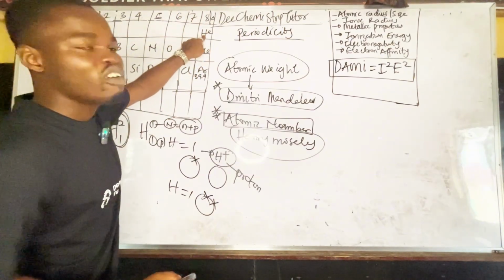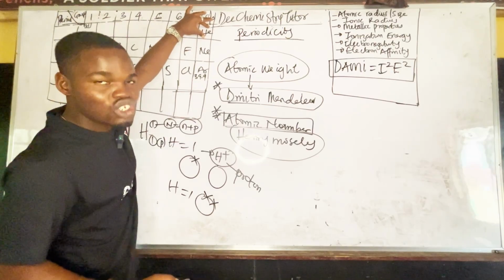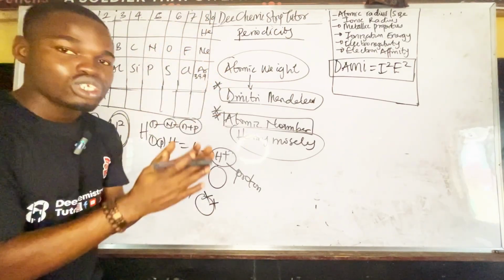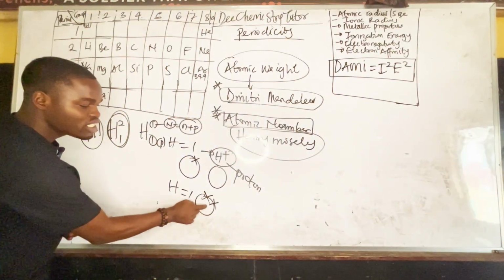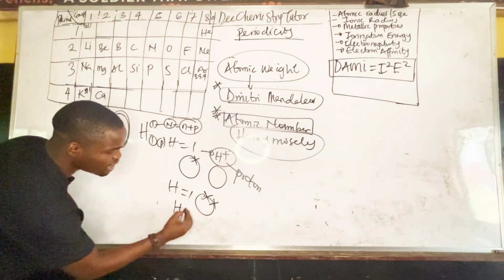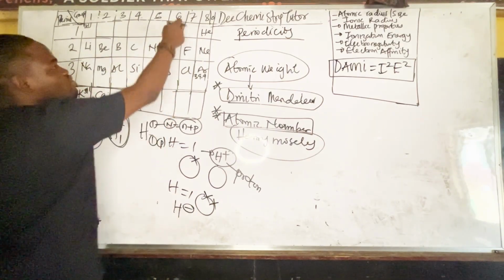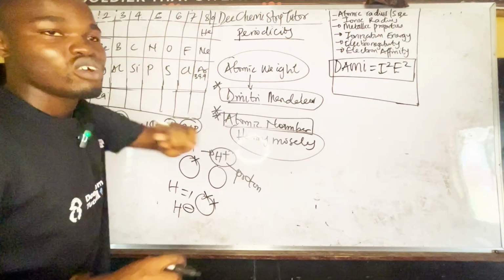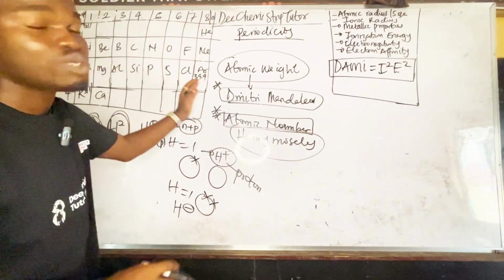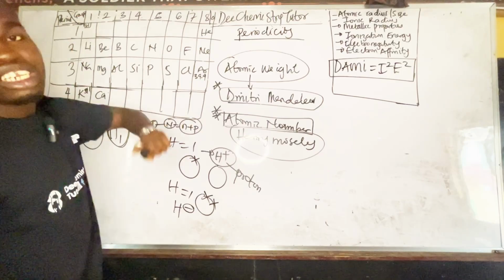Why? Because they form either a duplet shell or an octet shell, a complete shell. So everybody wants to be like them. So if this one gains an electron, then it becomes something like this. So it's acting like group 7. So hydrogen can be either group 1 or group 7. It's the only element in the periodic table that can fit into 2 groups. That's why it's placed at a corner in the periodic table.